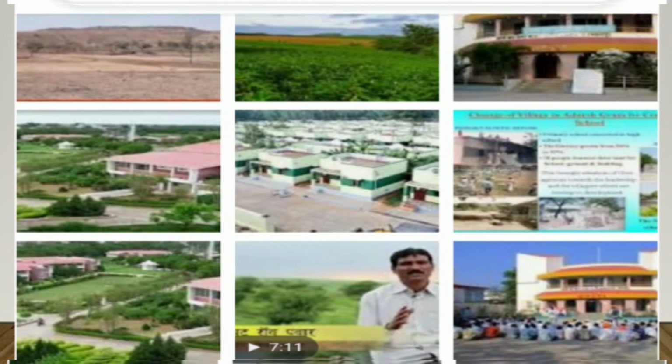It shows the picture, the all-round development of the Hiware Bazar village. The Panchayat of Hiware Bazar and water facilities, road facilities, these are all development of the village.